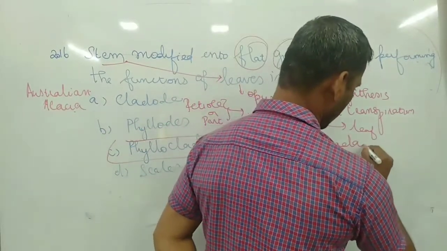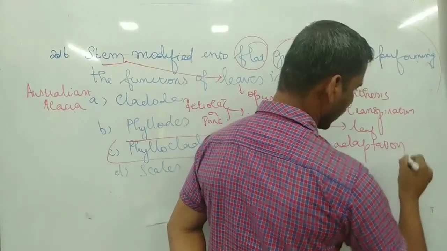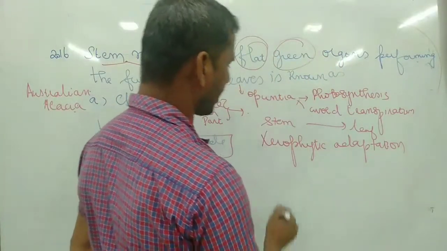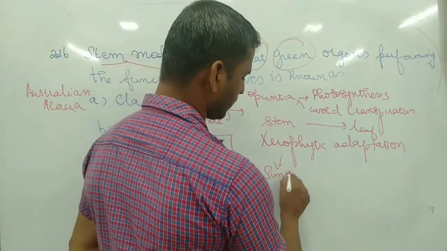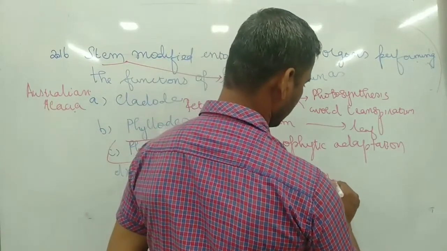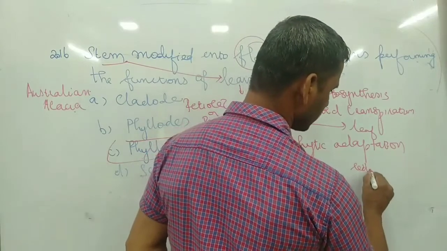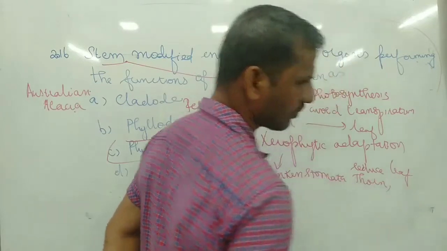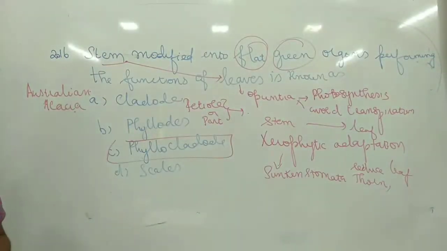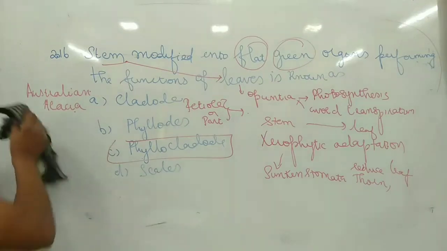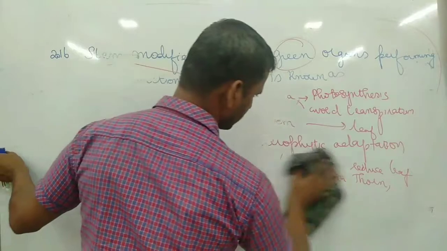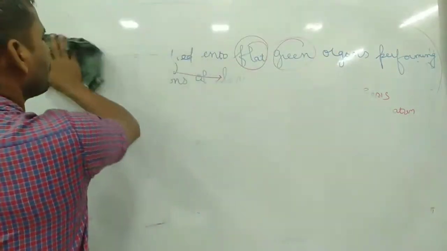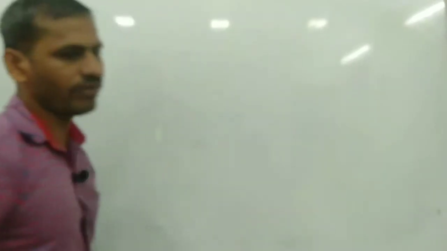As I said, to avoid transpiration, they have sunken stomata, reduced leaf and thorns. This is the xerophytic adaptation present in Opuntia. Cladode is an example for Australian acacia, and phylloclade is the main example for Opuntia: stem modified into leaf, flat and green in color.